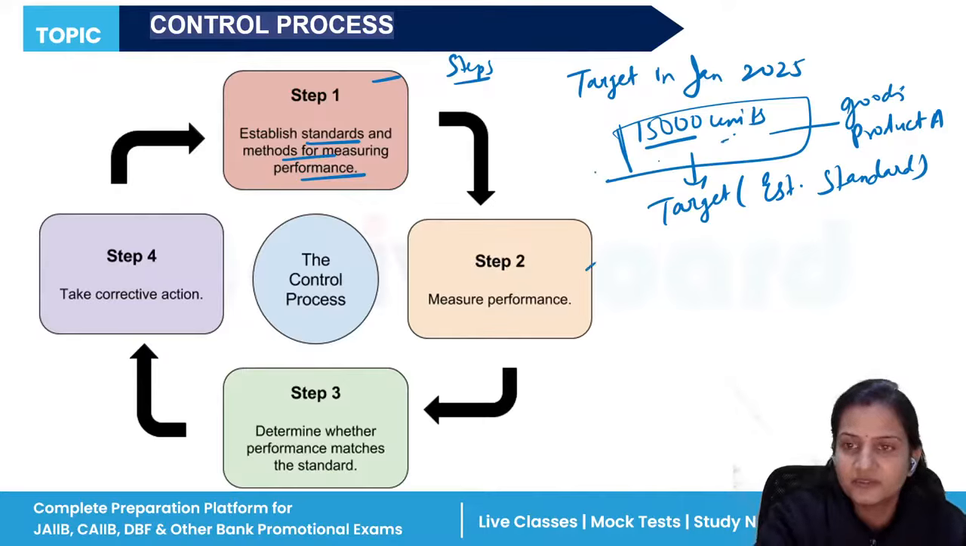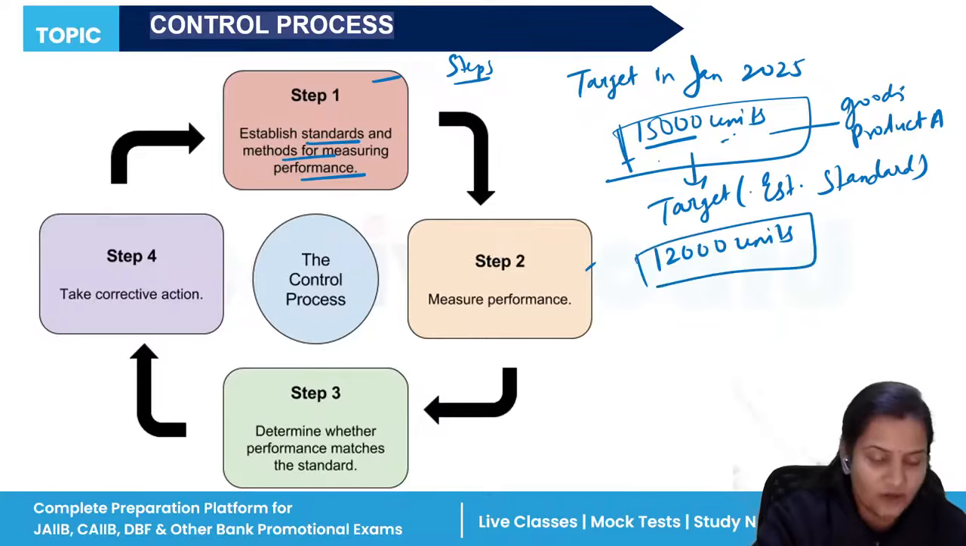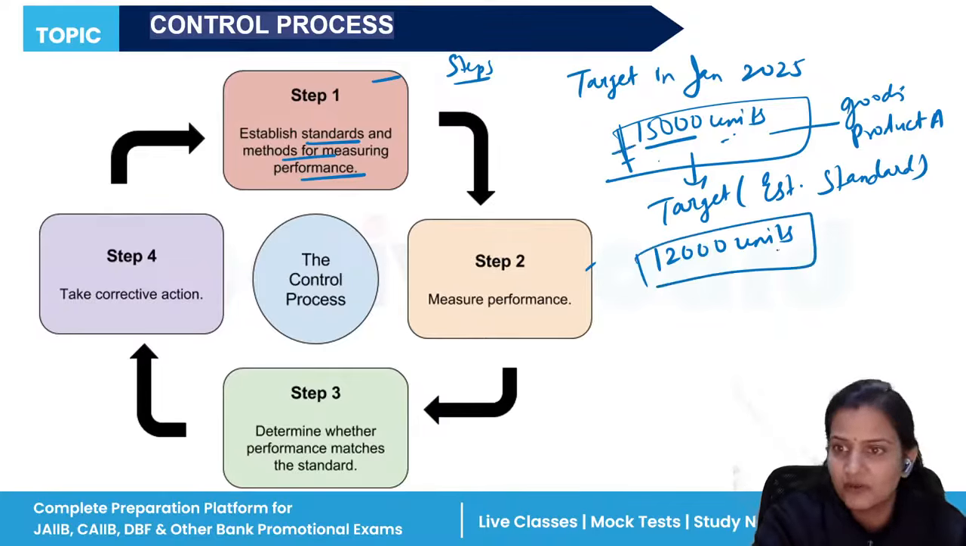And now, the second step is that you are going to measure the performance. Suppose after the end of January 2025, once the month ended, you saw that your production was only 12,000 units. The goal was how much? The goal was 15,000, but you have only produced 12,000 units of goods. That is, you will measure the performance.